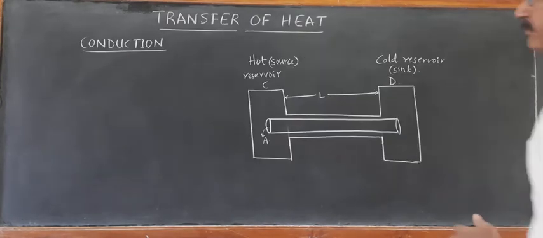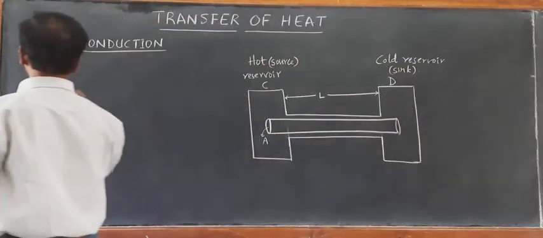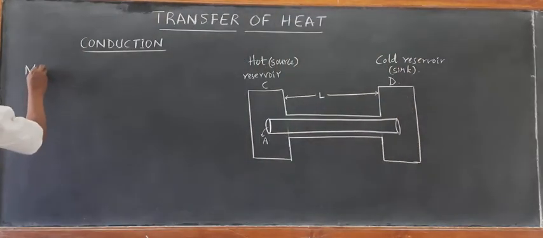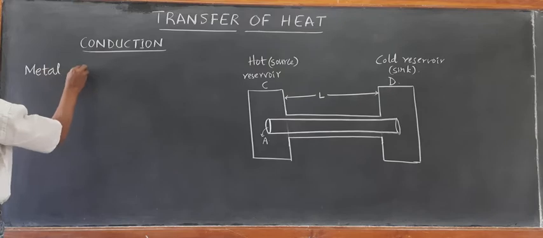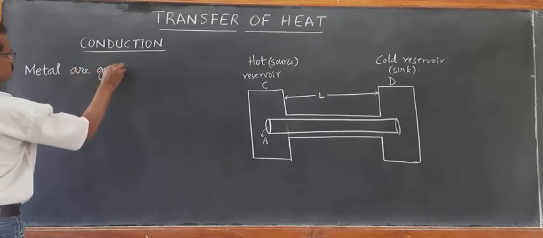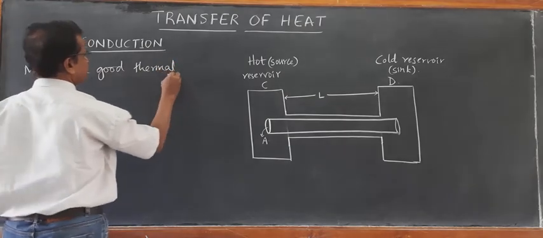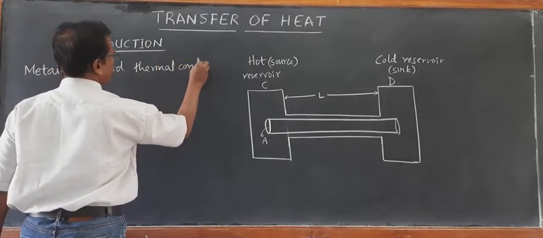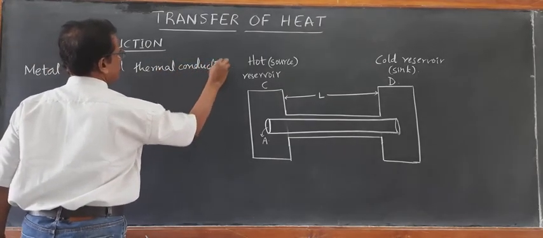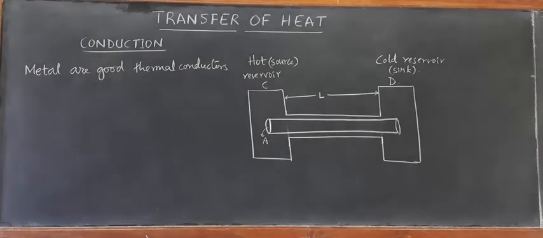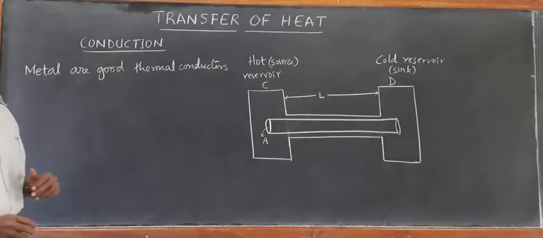We know that metals are good conductors of heat. So we can write: metals are good thermal conductors. But when you look at gases, they are poor conductors of heat.